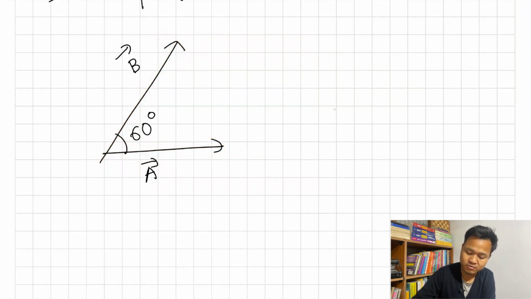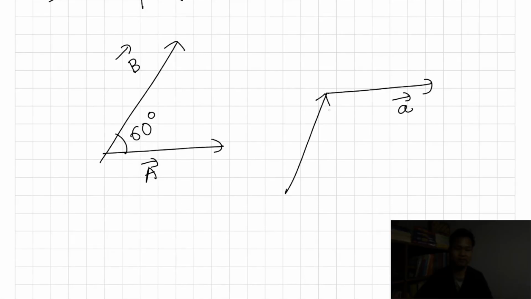Now if I give you another example, I have a vector a bar and another vector b bar. Now you're given that this angle is 120, and you're asked what is the angle between the two vectors.